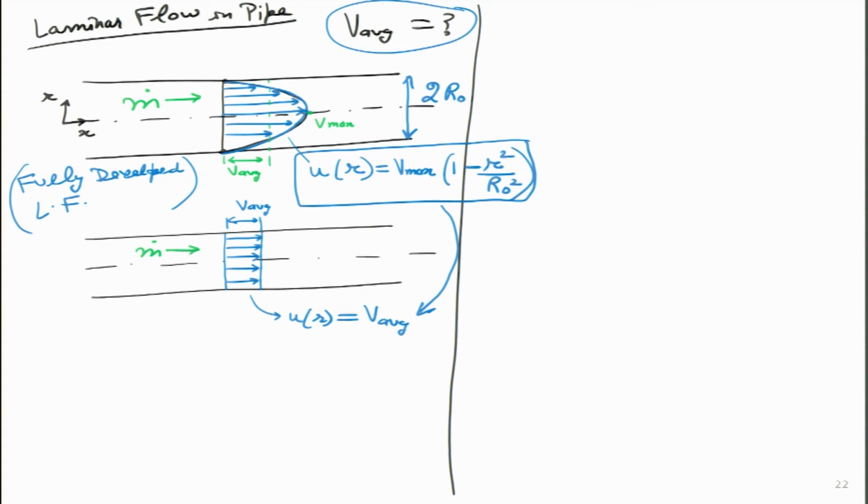So, how do I do it? I have given some hint already. The hint is, let us keep both of the mass flow rates same. So, if I call this as m1 and m2, then the equation I will write simply is m1 equals m2.